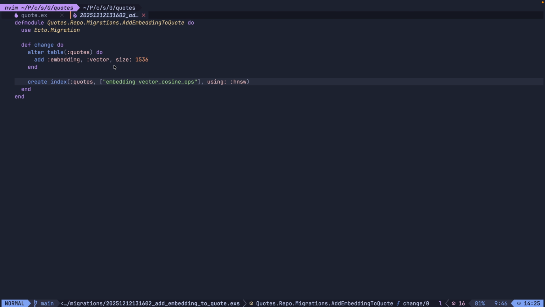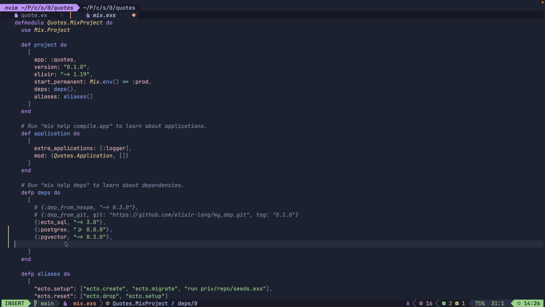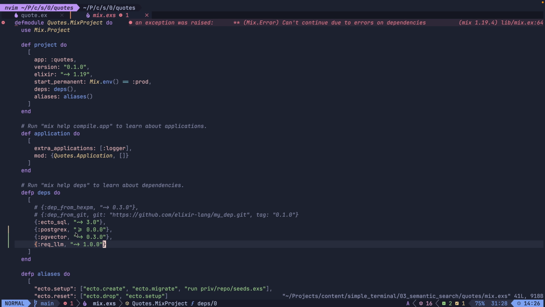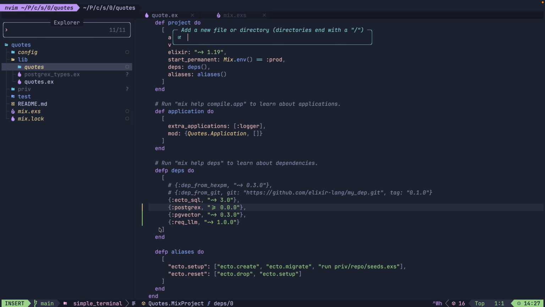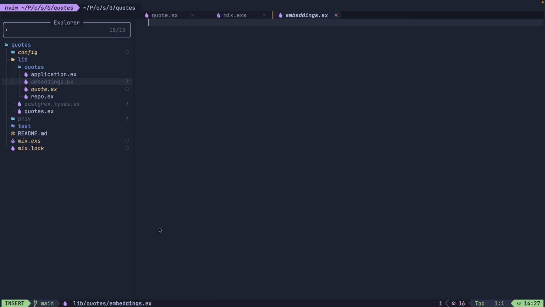But we still need to generate those embeddings somehow. For that, we'll use the OpenAI API and the Req library with ReqLLM to make calling this API easier. Let's add it to our mix.exs file and install it first. Now I'll add a module called Embeddings that we'll use to store all embedding related functions.